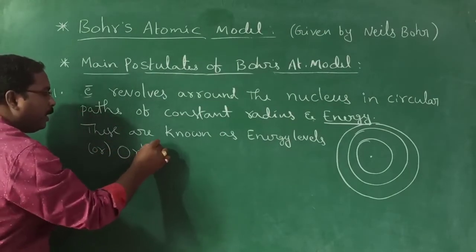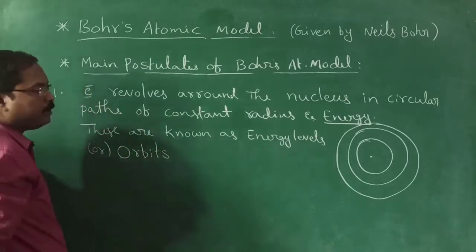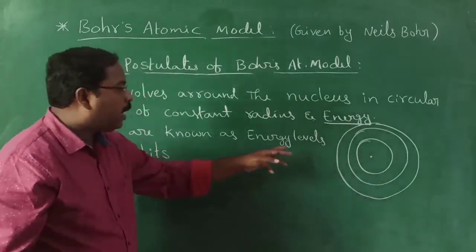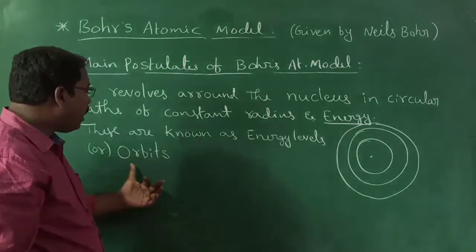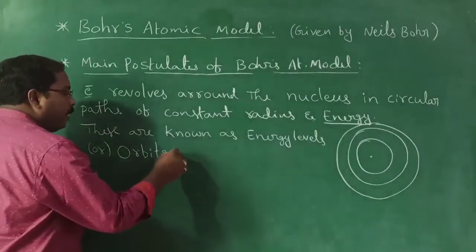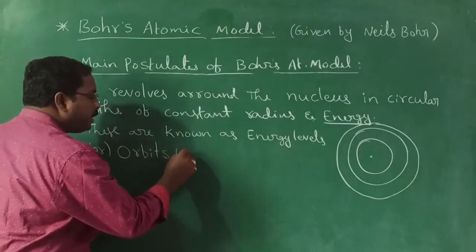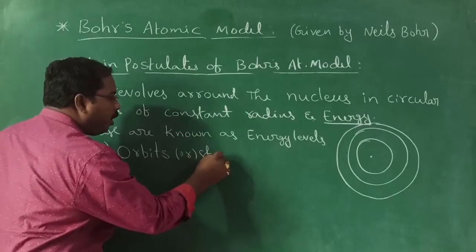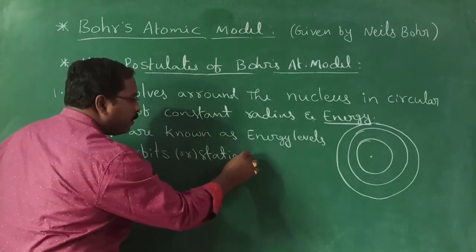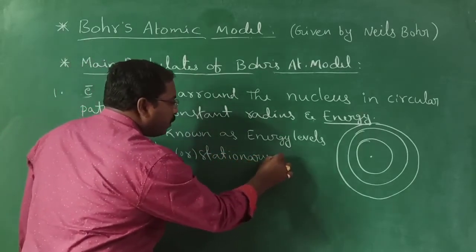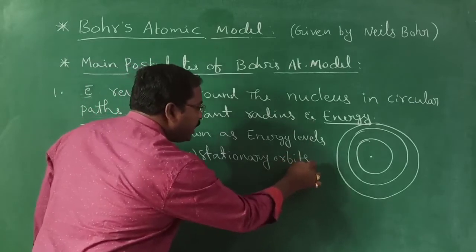This is the most commonly used term. These circular paths are also called energy levels or orbits. We can even particularly say these are stationary orbits. These orbits are also called stationary orbits.